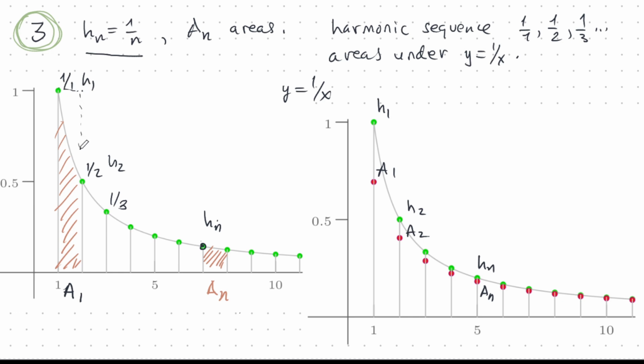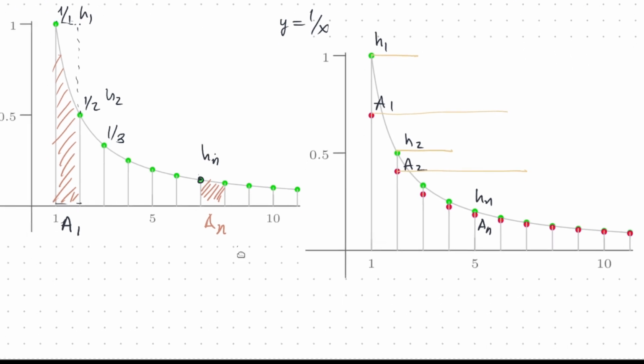That's obvious from this curve. Here, if I multiply by 1, this width is 1. So the area of this rectangle is H1, and the area of this region under the curve is, of course, less. All right, so we proved that. And you can see here that the A's are always in between two adjacent H's, and the H is always in between two adjacent A's. That's a very critical thing, and we proved that in the last video, but let me write those results down. But first, let's make some room.